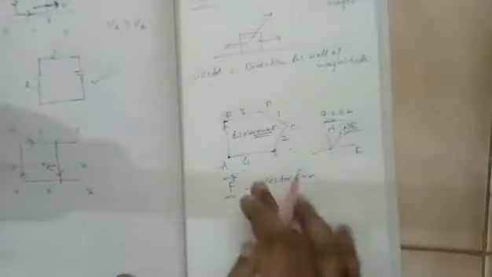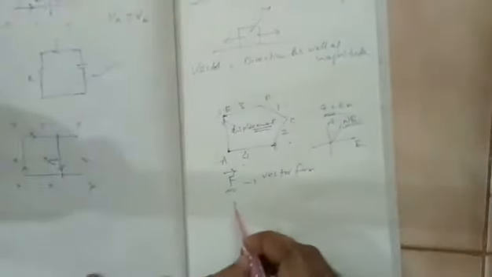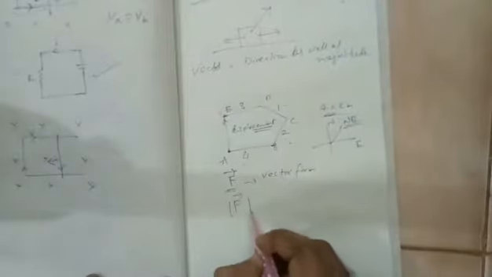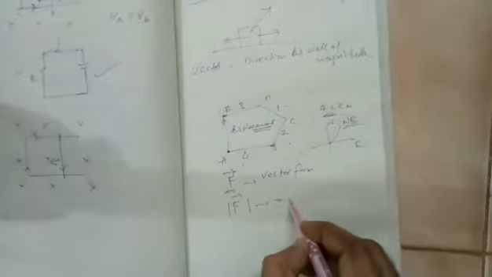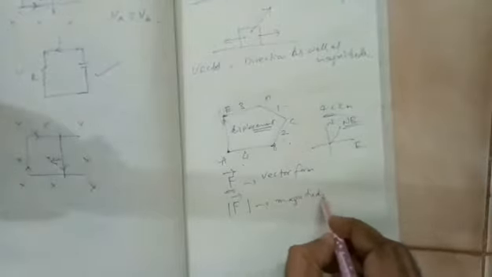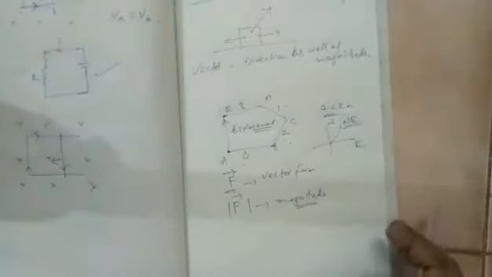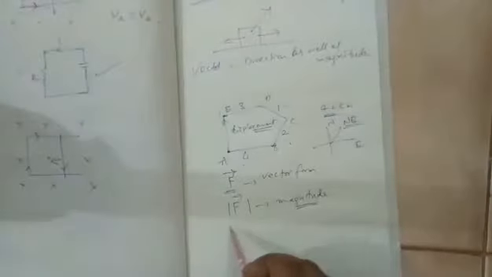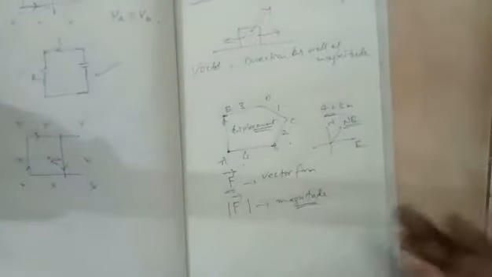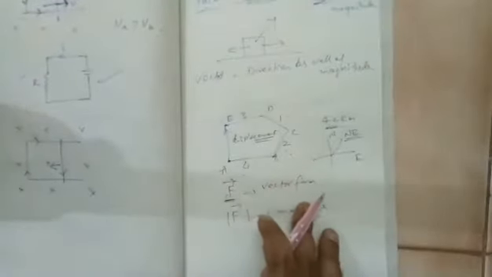Now if I want to write the magnitude of this, I will write like this and put two vertical lines. This is in the magnitude form. This is the modulus of F vector. It will give me the magnitude of that. It will return a value. How much is it? But the vector form will be indicative of the direction also.